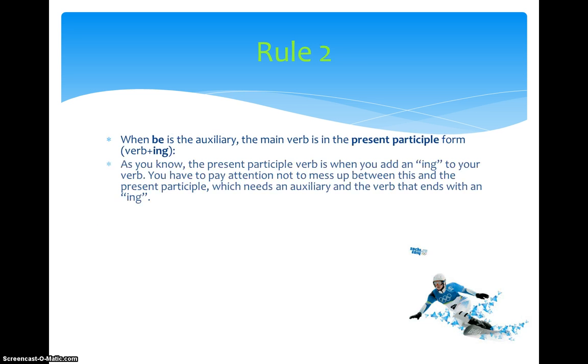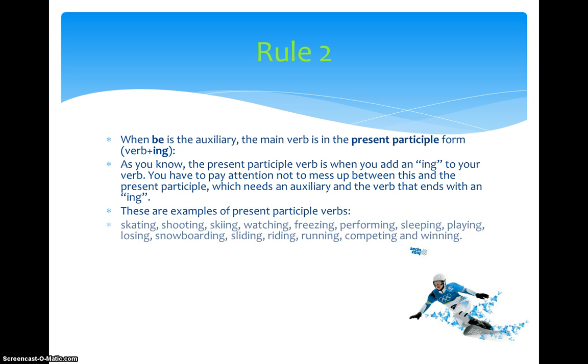Rule number 2. When be is the auxiliary, the main verb is in the present participle form, which is verb plus ing. So here are a few examples. Skating, shooting, skiing, watching, freezing, performing, sleeping, playing, losing, snowboarding, sliding, riding, running, competing, and winning.